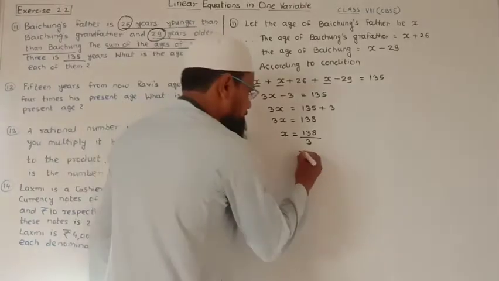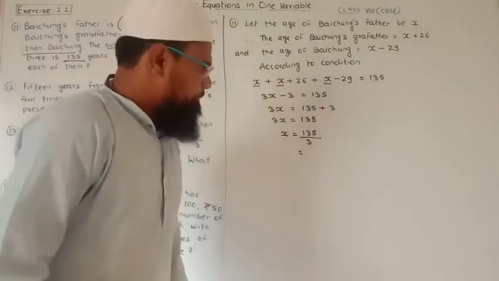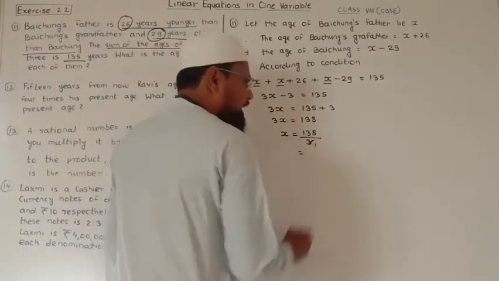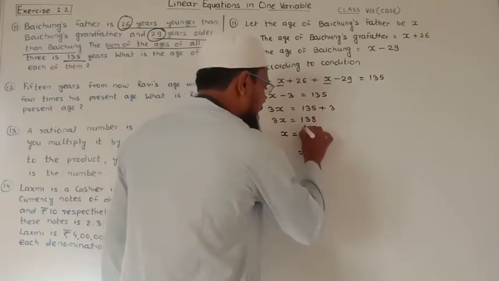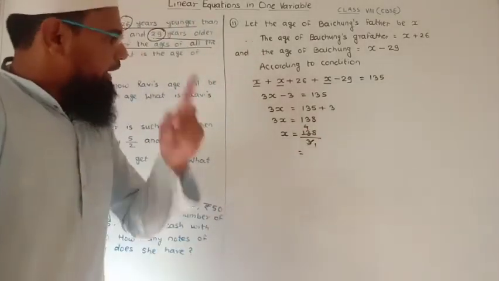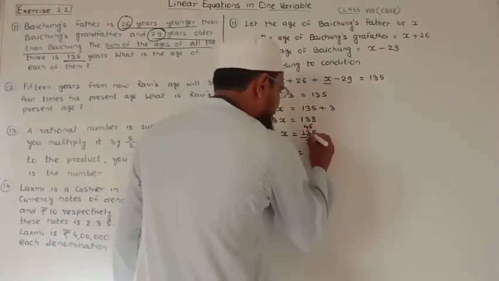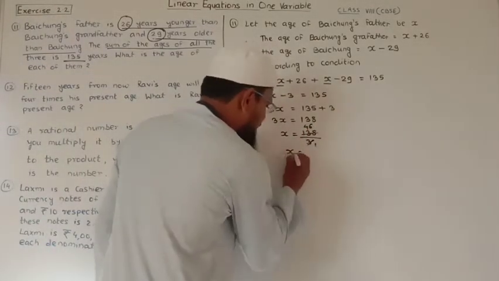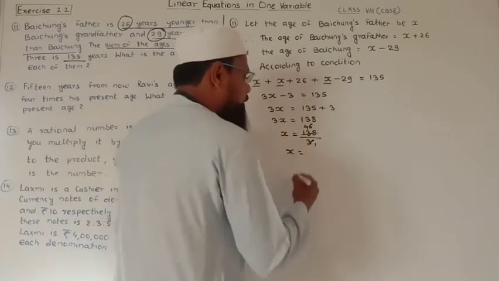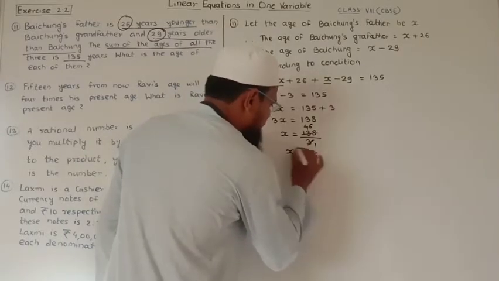Now this is the simple calculation. 3 1s are 3 and 3 4s are 12. 1 is remaining, it becomes 18 and 3 6s are 18. So finally we get the value of X is nothing but 46.